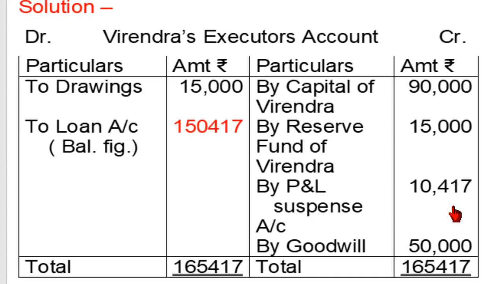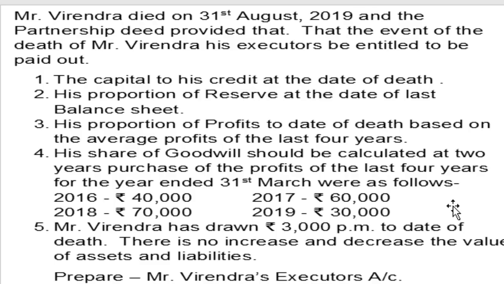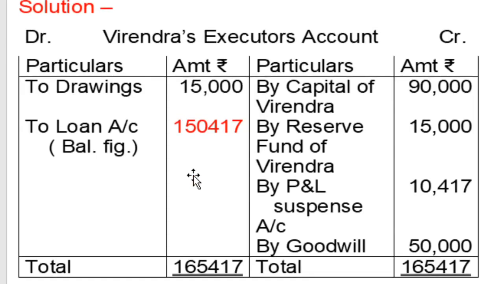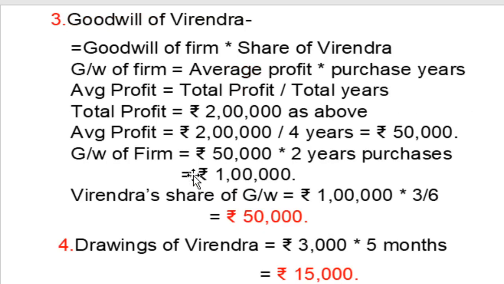Next adjustment. Fourth, his share of goodwill should be calculated at 2 years purchase. Means in this example, again, calculation of goodwill is on the basis of the average profit method, profit given. So next calculation, goodwill.